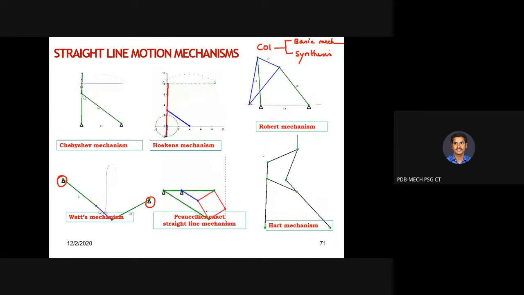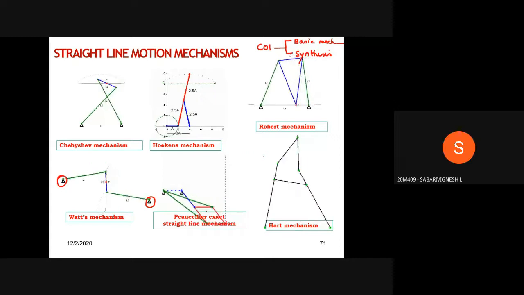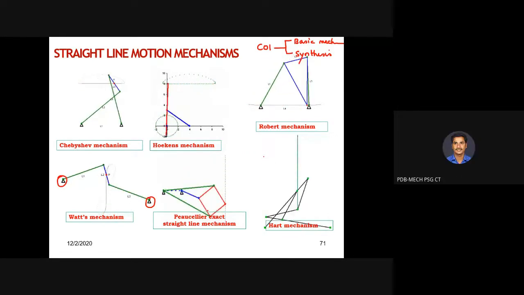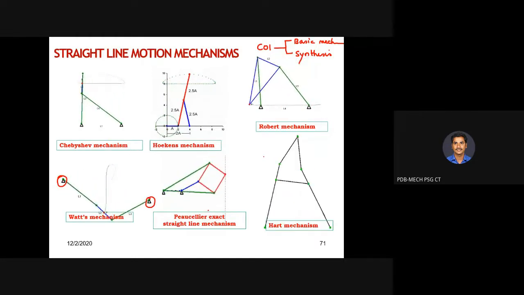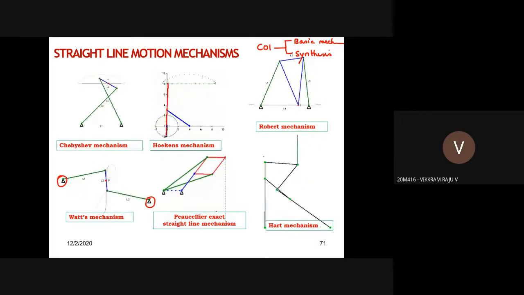And it is also a hard mechanism. Here also, how many links do we have? 8 links, correct? Yes sir, 8 links. It is used to make vertical straight lines. So these are all very simple mechanisms that exist for tracing straight lines.